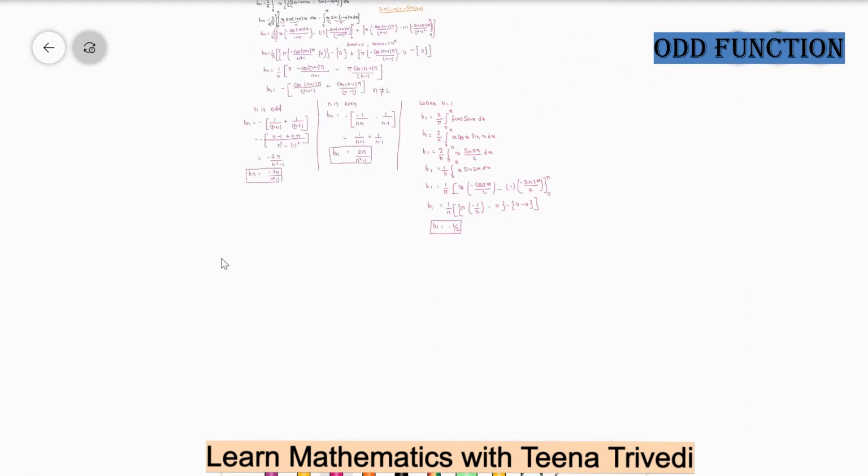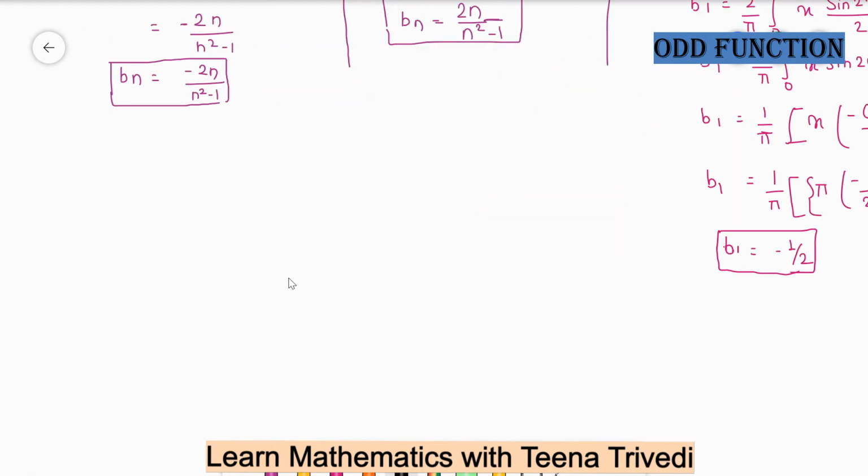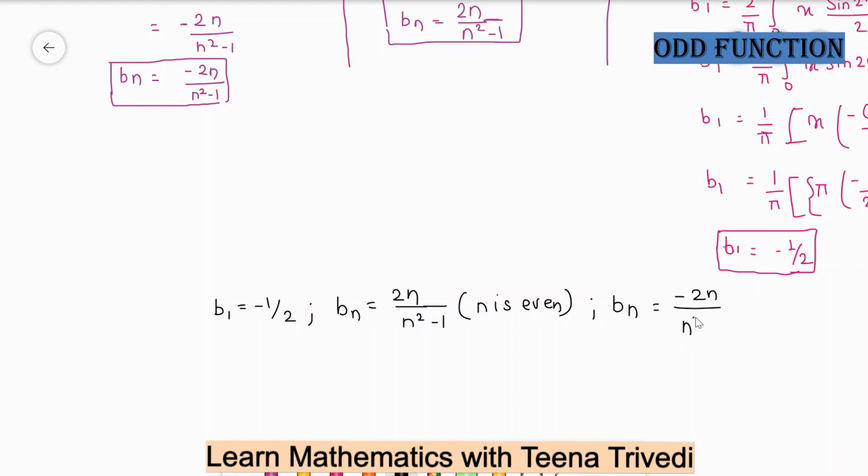Let's see. We have three values with us: b1 is equal to minus half; bn is equal to 2n upon n square minus 1 when n is even; bn is equal to minus 2n divided by n square minus 1 when n is odd.